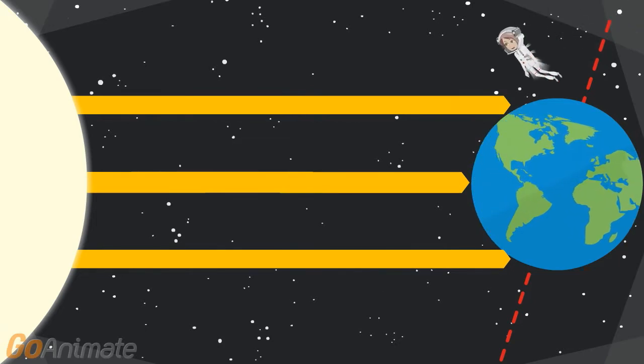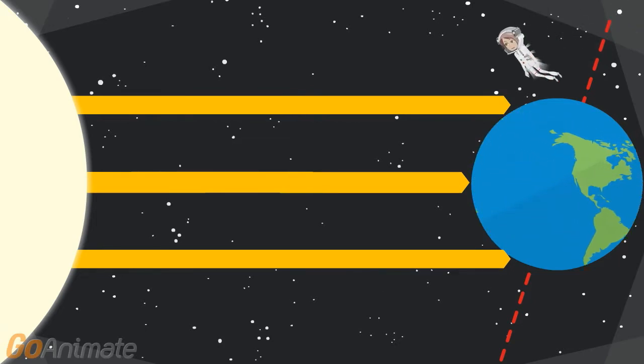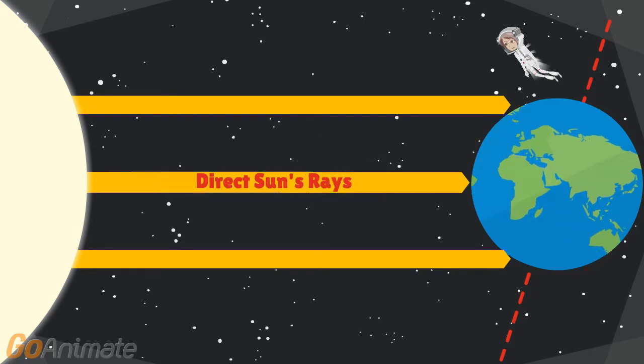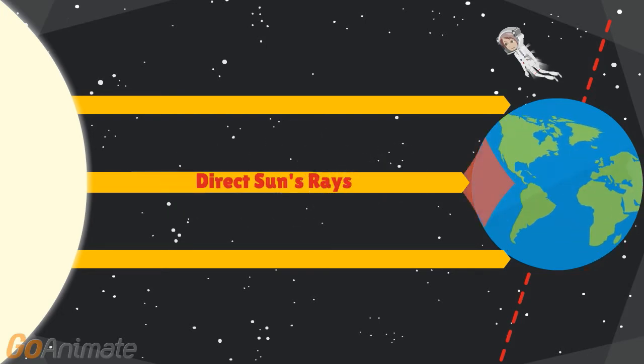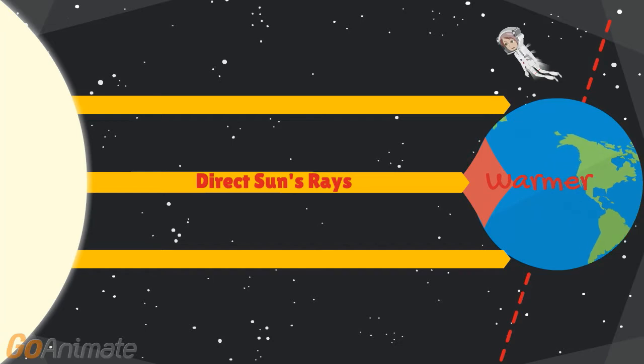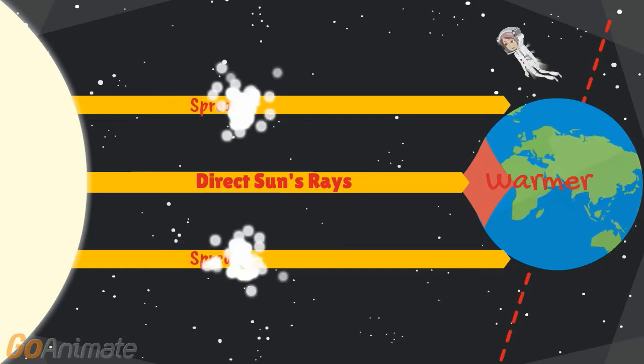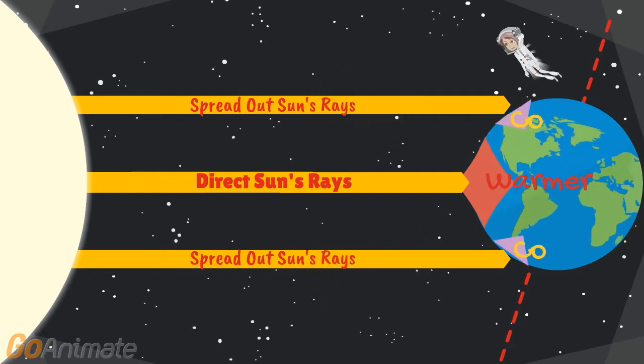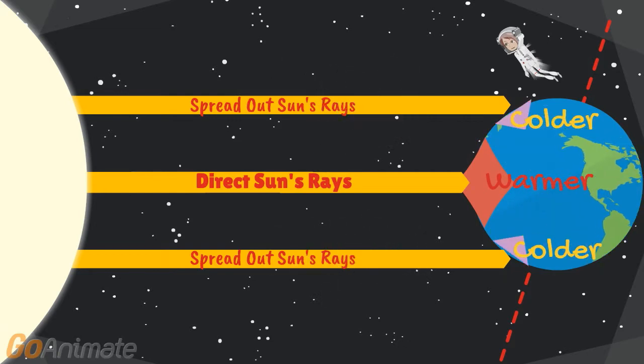The sun's rays strike Earth differently at different places because of Earth's shape and tilt. The sun's rays strike some places on Earth nearly straight on. These places get the direct sun rays and the most energy, and have warmer climates. The sun's rays strike other places on Earth at a slant. These places get less energy because the sun's rays are more spread out. These places have colder climates.